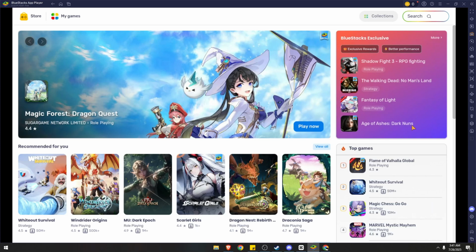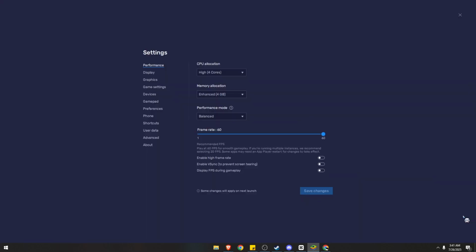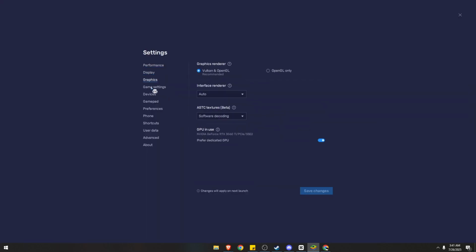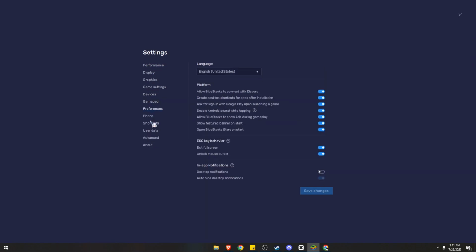Hi guys, in today's video I'm going to show you how to fix camera not working on BlueStacks. So let's begin. First, go ahead, open your BlueStacks application. And over here we need to go to settings. So click on the gear icon and you will have this options and interface.